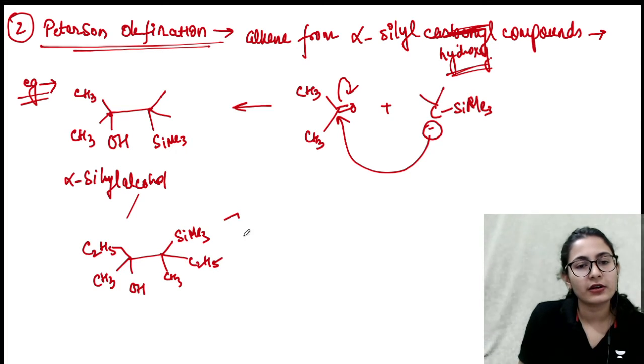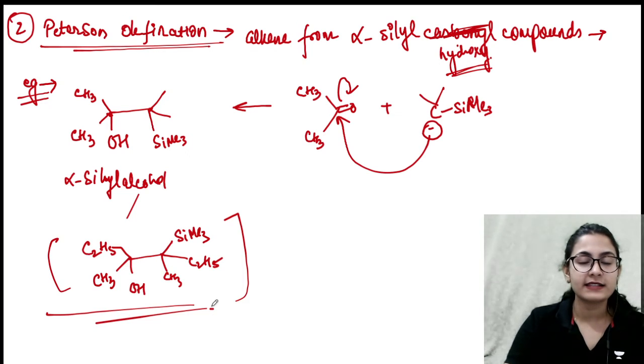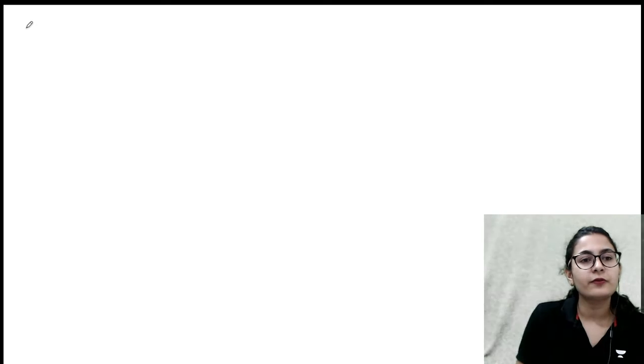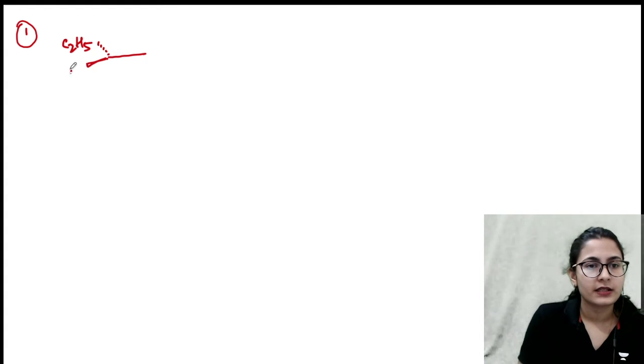Let's see, this is what we are going to consider. What happens in the presence of acid and base in heat? First thing, guys, if you are having, let's say, C2H5 below the plane, CH3 above the plane, and OH like this,